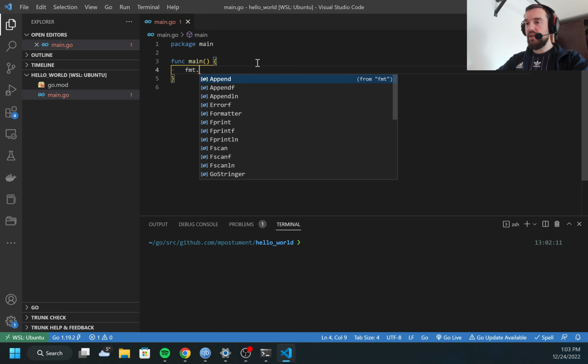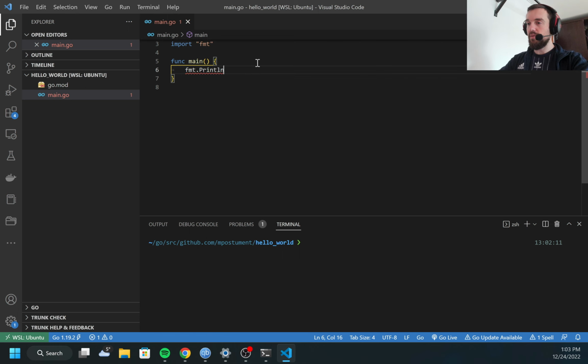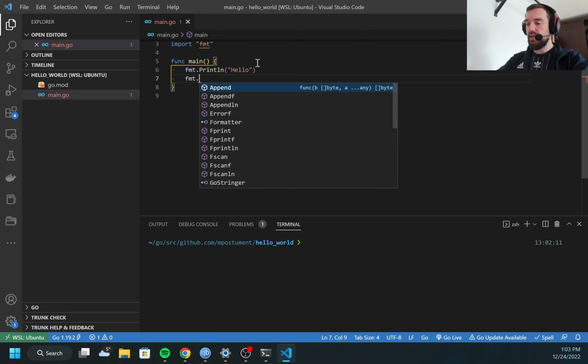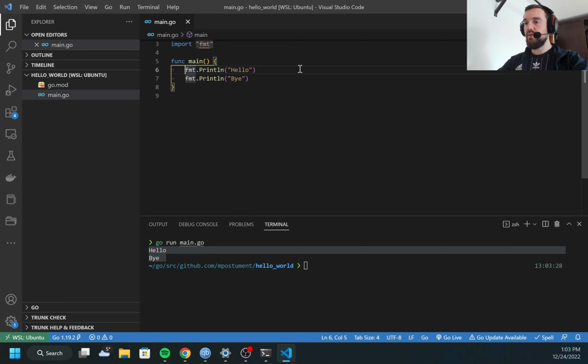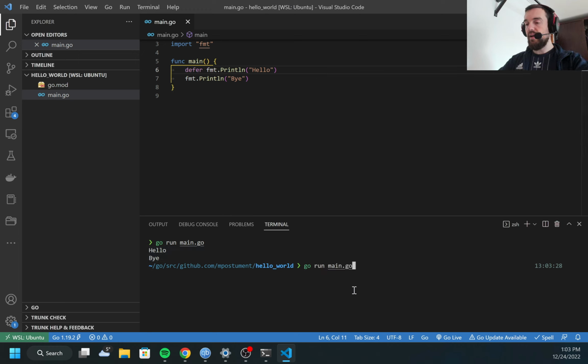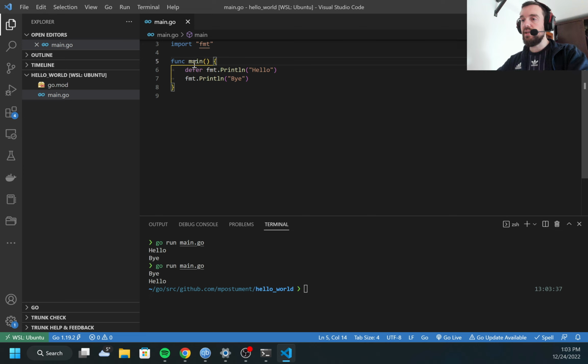For example, I can have code like this, which prints something like hello. And let's add another print line statement where I say bye. Now I can run the code and hello and bye are executed. But I can also add defer to the first statement. Now once I run the code, hello was executed first, and bye was executed only when the exit of the main function happened.